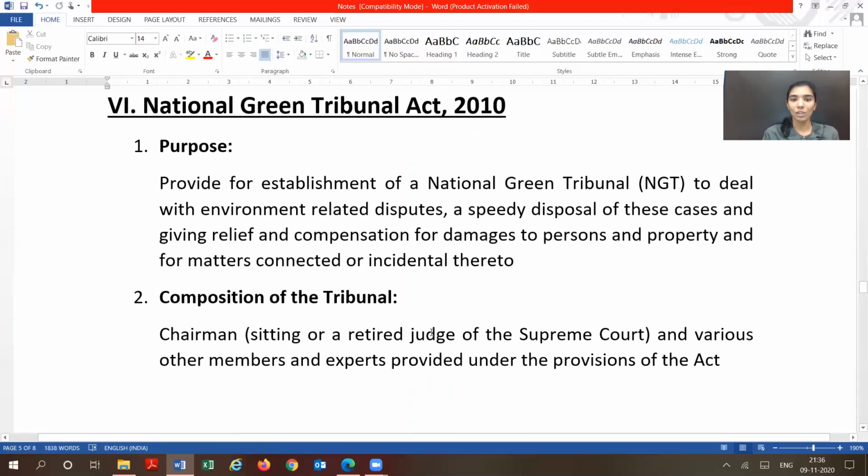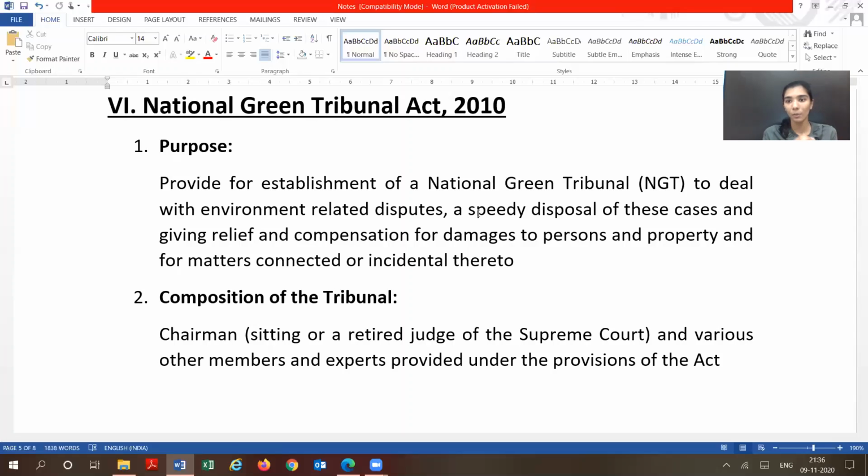Next act is the National Green Tribunal Act 2010. What is the purpose of this act? From the name, what it suggests is that a National Green Tribunal is set up. Why is it set up? To deal with environmental related disputes. It's just like a court, you can say. Just as we say civil court, high court, criminal court.